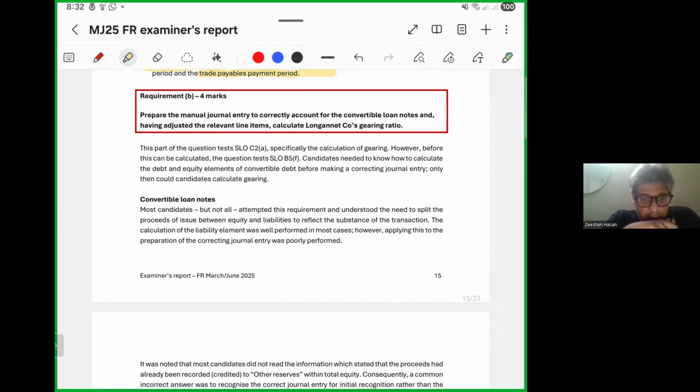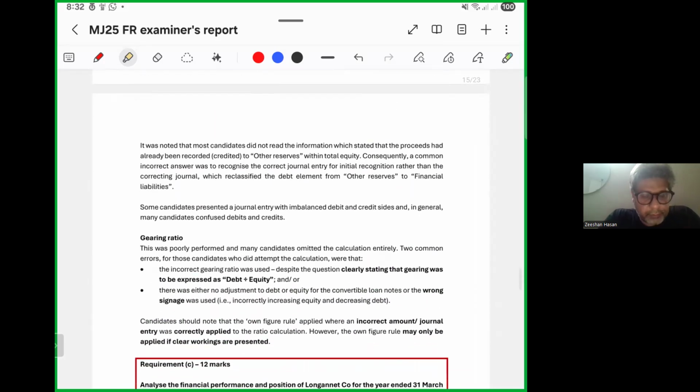Most candidates, but not all, attempted this requirement and understood the need to split the proceeds of issue between equity and liabilities to reflect the substance of the transaction. The calculation of the liability element was not well performed. Okay. It was noted most candidates did not read the information which stated the proceeds had already been recorded in other reserves within total equity. Consequently, a common incorrect answer was to not recognise the correct journal entry. Some candidates presented journal entries with imbalanced debit and credit sides, and in journals, many candidates confused debits and credits.